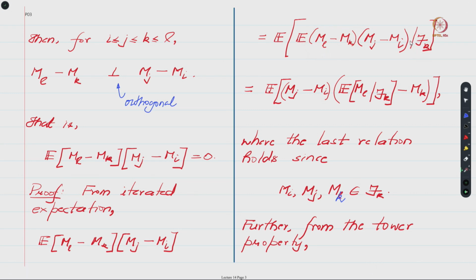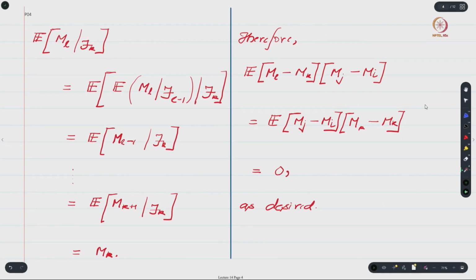So by invoking linearity of expectation, this results in expected value of ml given fk, and since mk is measurable with respect to fk, the conditional expectation of mk with respect to fk results in only mk, right. So this is the first observation we make. Now we will focus on this term in the product, right. So from the tower property, it is easy to see that if I have expected value of ml given fk, so recall that L is bigger than or equal to k.